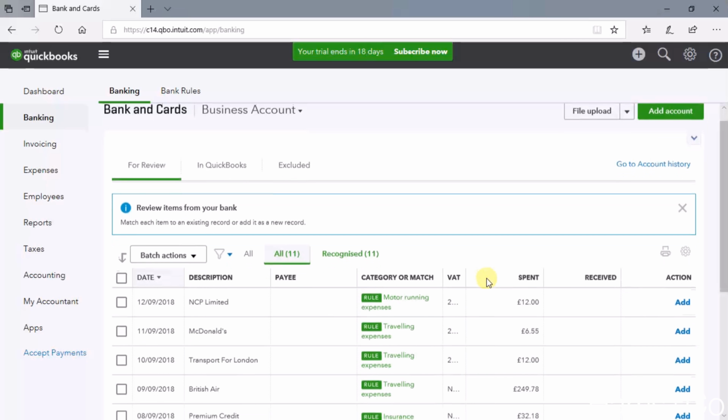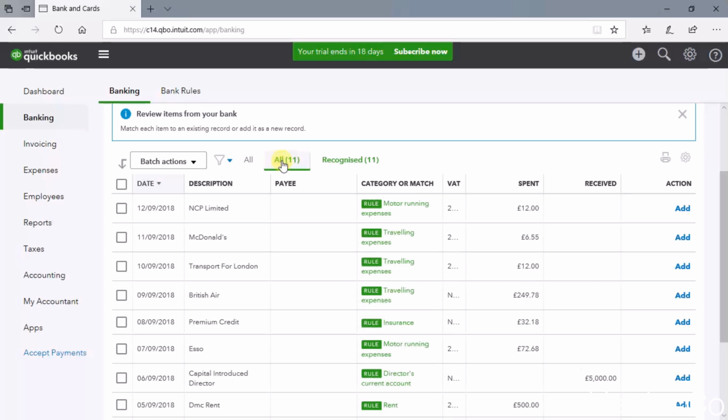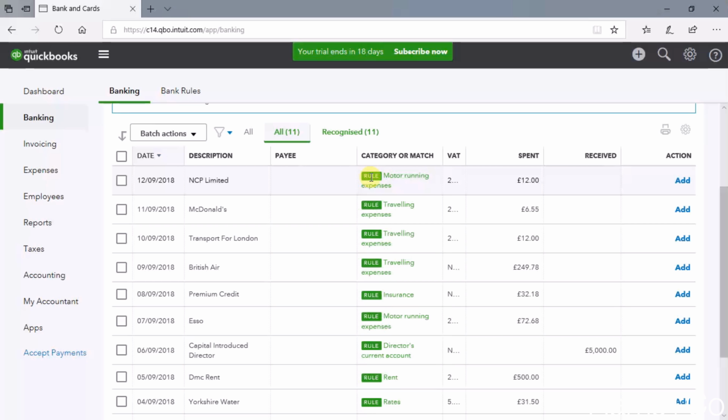So here we are. If you look, we're on the All tab within the bank account. And what it's managed to do is all these transactions have gone green and they've got the word rule next to them. What that means, if you check out some of the earlier videos, or specifically for QuickBooks, the one about banking rules, is that we've set up rules to say every time you see something on the bank statement, please deal with it in a certain way for me, so I don't have to do it every single time.